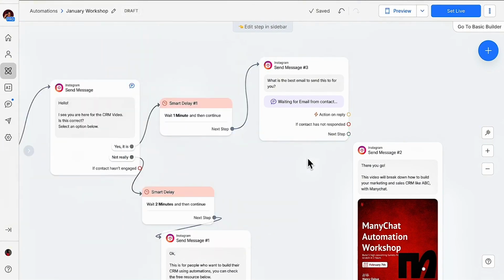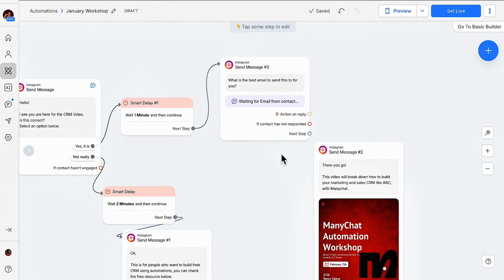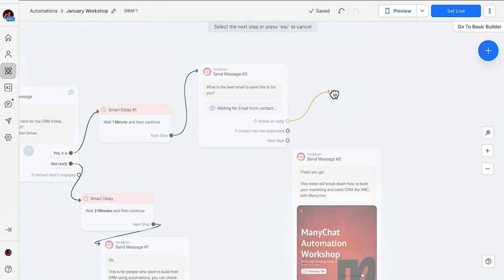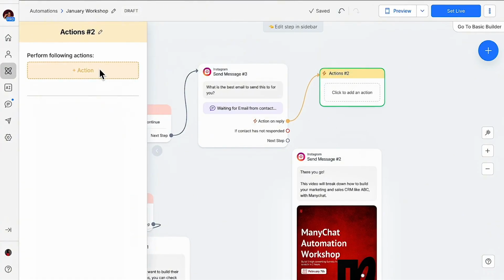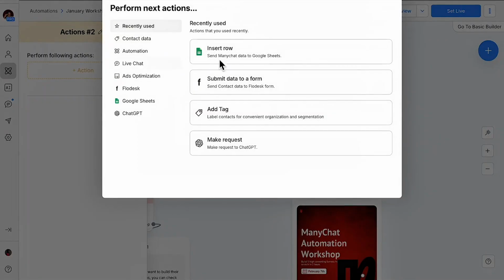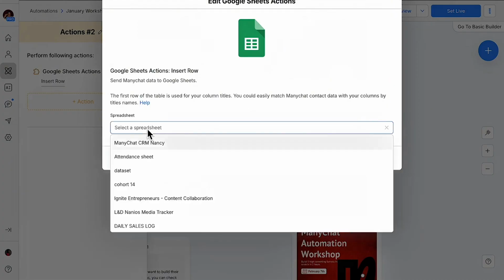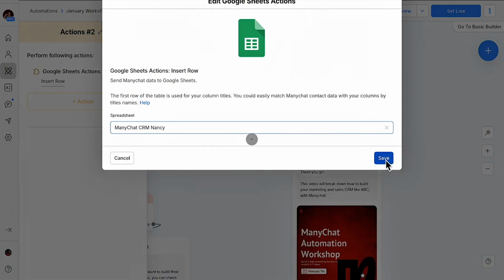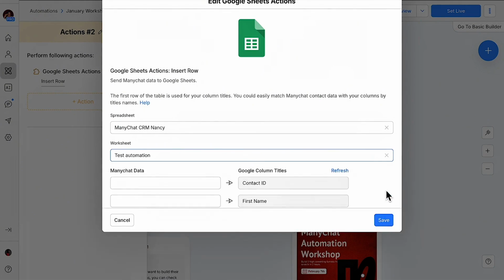Great. Now, what is the best email to send this to you? When they reply to you, what do we do? Actions, right? I'm going to now add them to the row. Watch what I'm doing when I do it this way. You see, I'm showing you two different ways. We just finished one way and this is the second way.